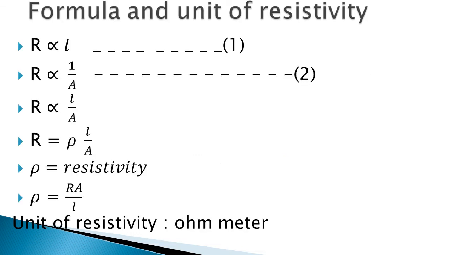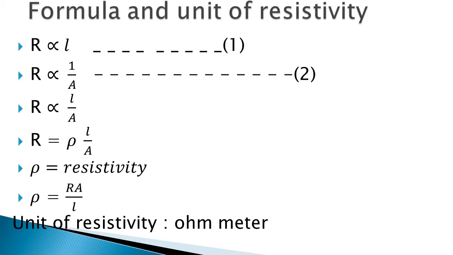Now let us discuss how to find out the resistivity of a material if the resistance of a conductor made up of that material is known. All of you know resistance of a conductor is directly proportional to the length of the conductor. That is what is written here in the first expression.